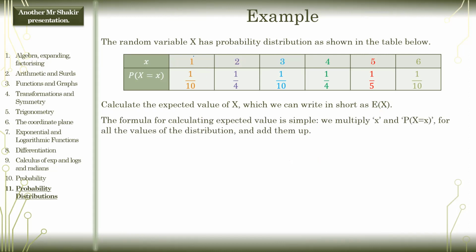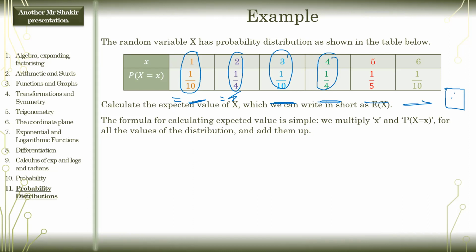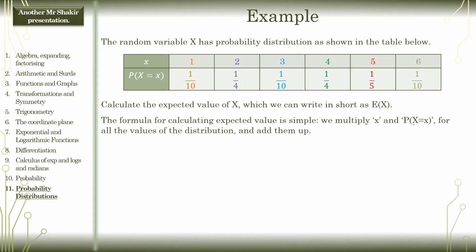You multiply x and P of x. So multiply these two together, and then you multiply these two together, and you get an answer. You write it down over here. Multiply these two together, you write it down here. Multiply these two together, you write down here, here, and here. And you add all of them up, and your expected value is going to be here. This is the sum of all of these, and that's your expected value. So in words, we multiply x and P of x for all the values of the distribution, and then add them up.